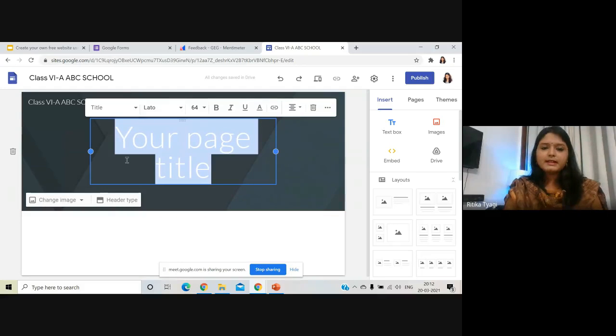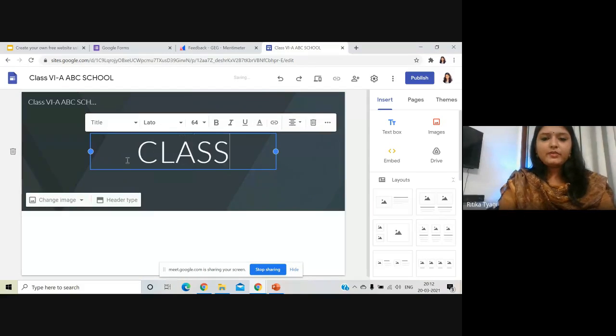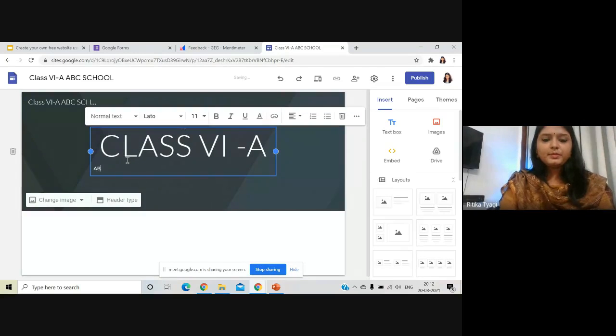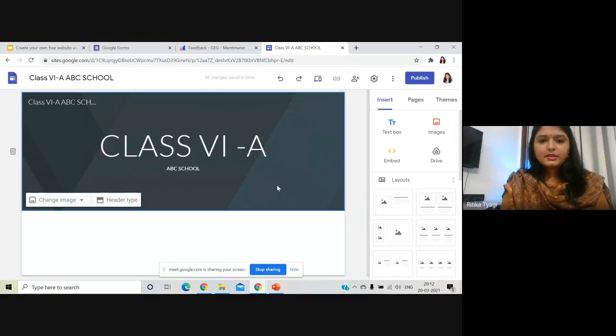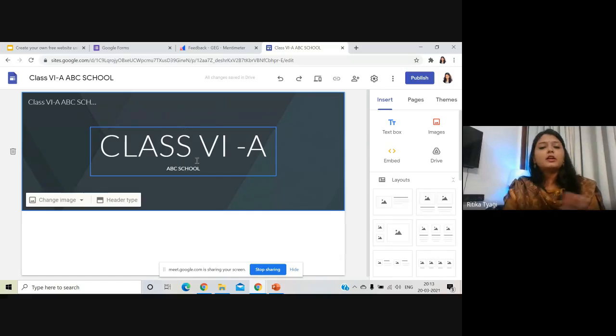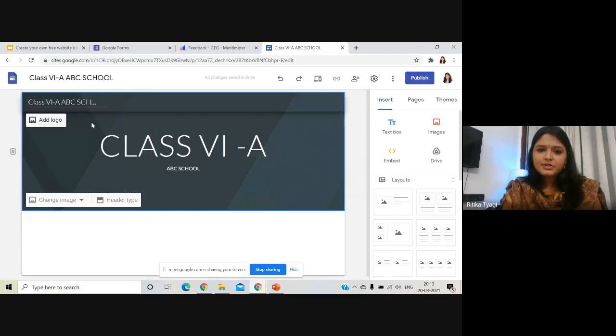Now let me give the title. The title of my website is class 6A and my school name. I can just select it and align it. I want to align it in the center. So this is how I can add the title. Now you can customize it according to your needs. It depends from person to person how they want their website to look like. I'm just going to give an example over here. This is the title section.